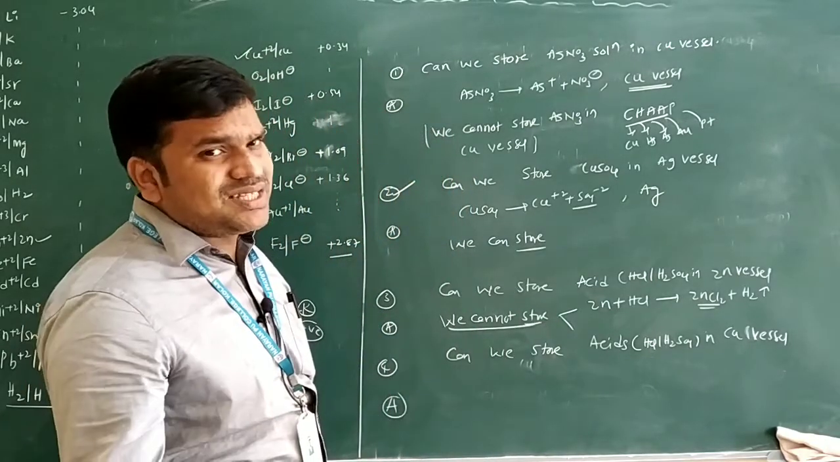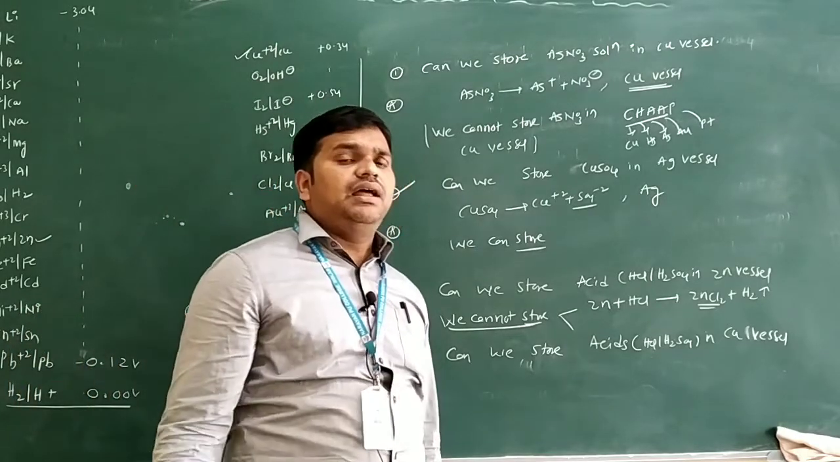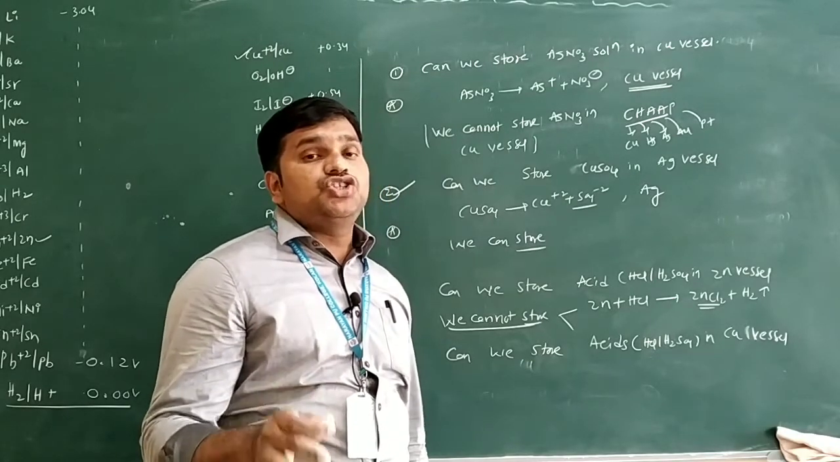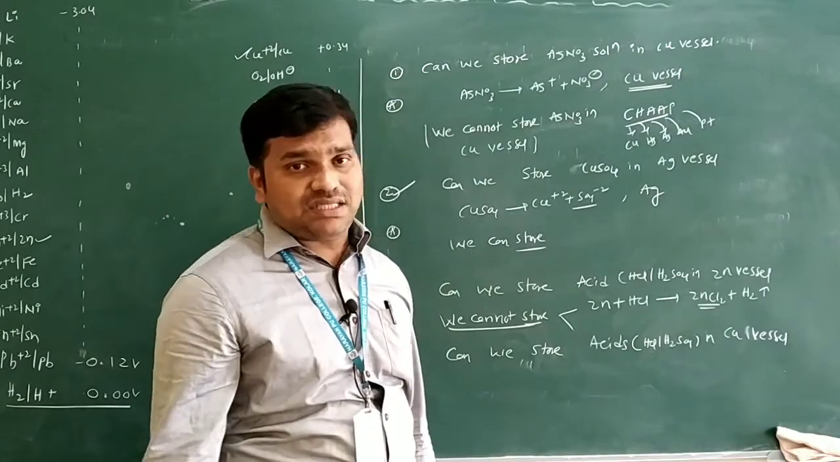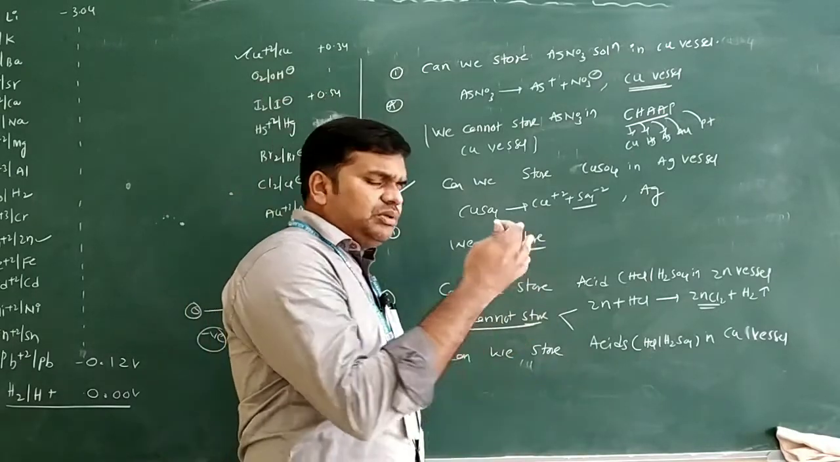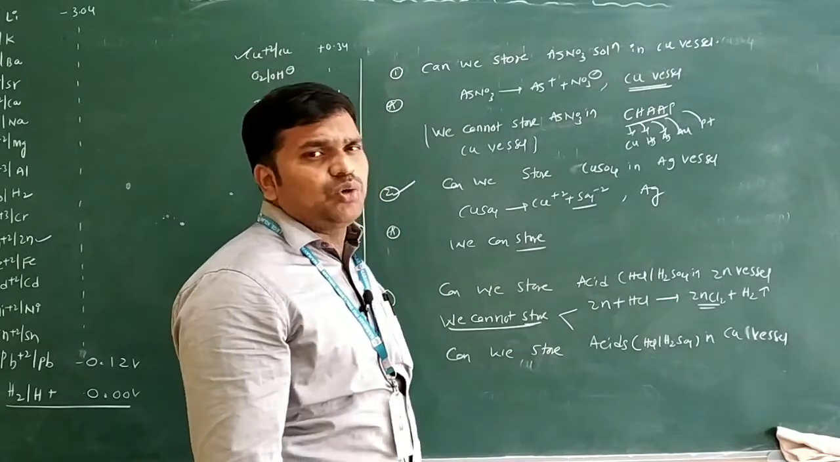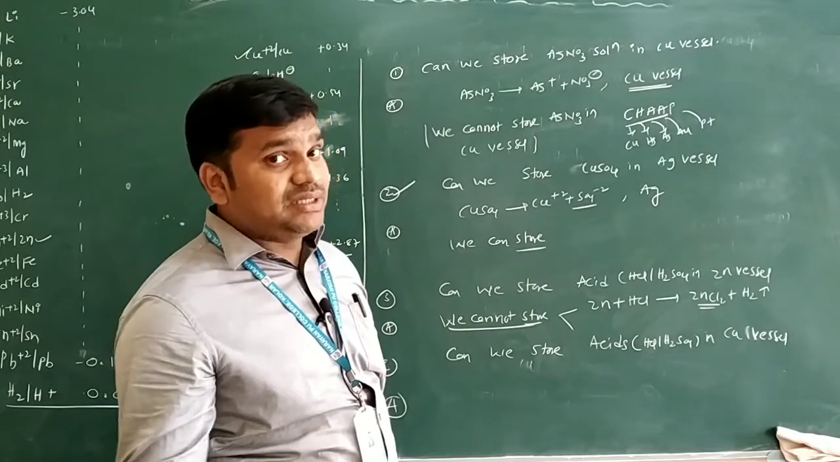You know, zinc has negative SRP values, or you can say the simple point here: the metals which have negative reduction potential values cannot be stored in acids. Up to hydrogen, the values are negative. Below that, copper, silver, gold, platinum have positive values. So in that case, what will happen? We will discuss that also.